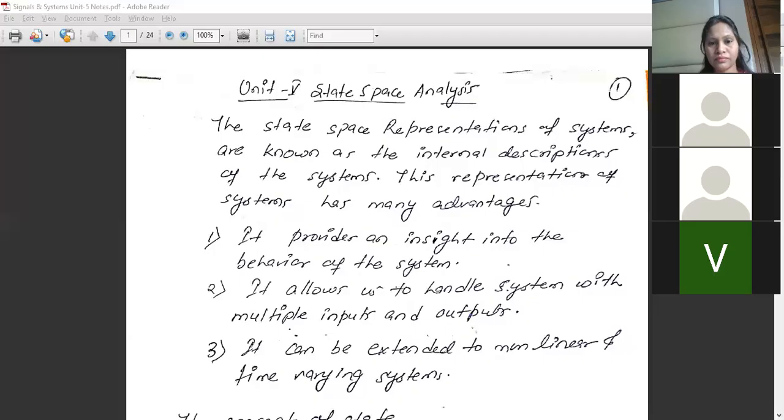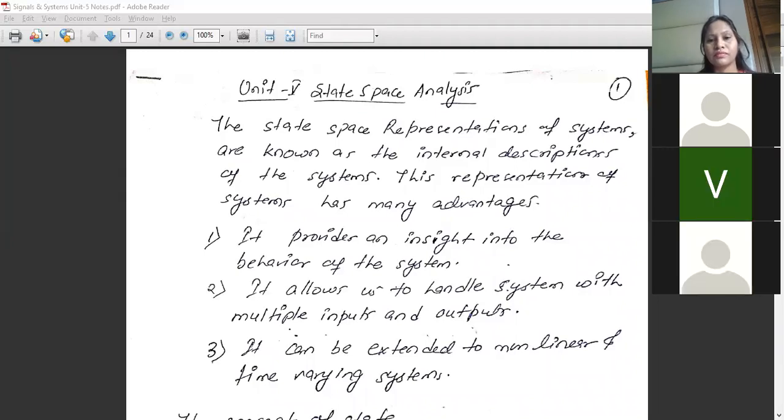Okay. So we'll be starting our 5th unit, state space analysis, right? Now I'll be sharing the screen with you. This is the screen of unit 5. Is it visible to everyone? No, ma'am. Now it's visible. Yes, ma'am.